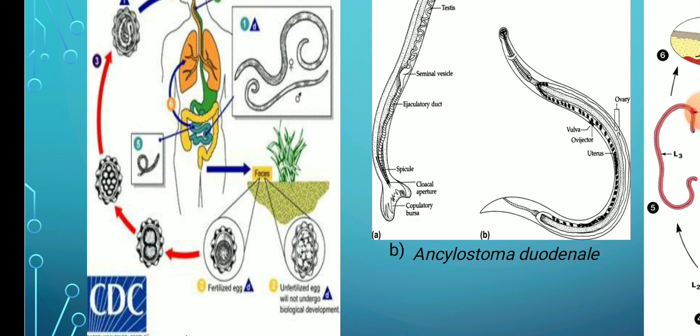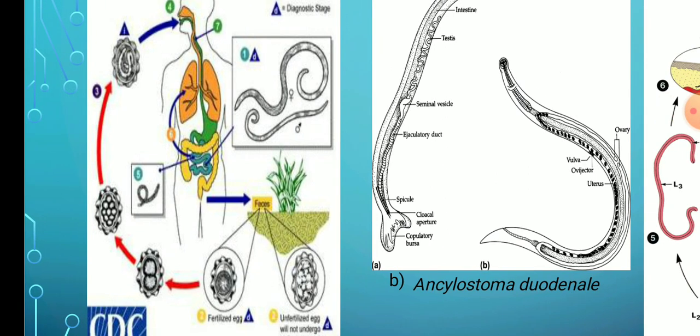So the larva in the egg is formed, and later when it comes in contact with a preferable host, it will enter the hepatic portal vein and go to the liver.